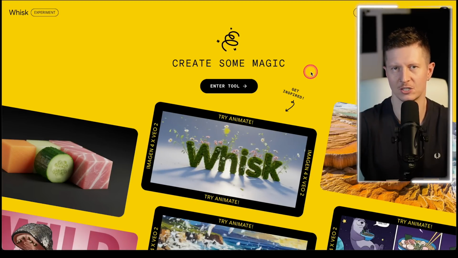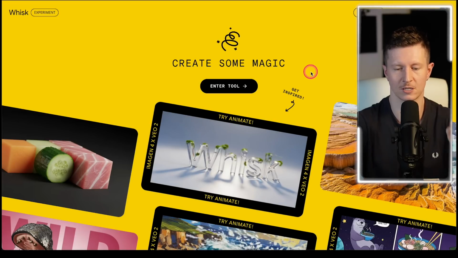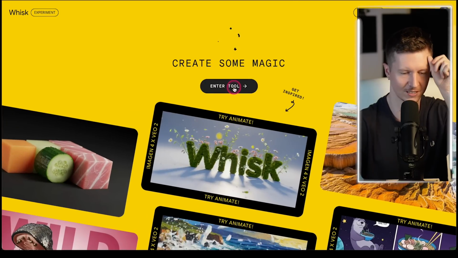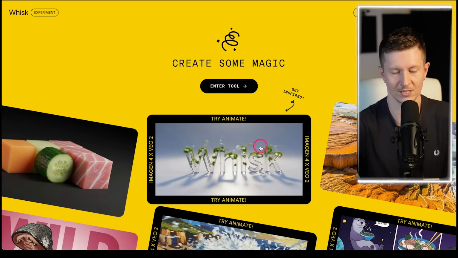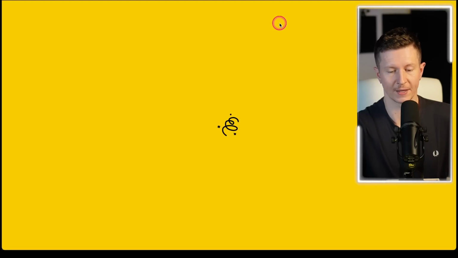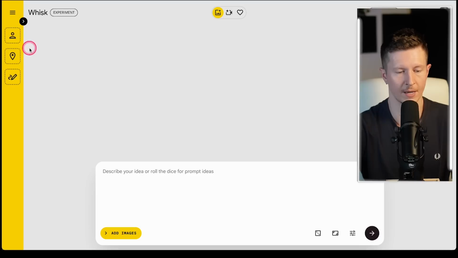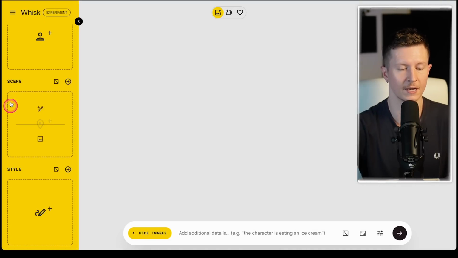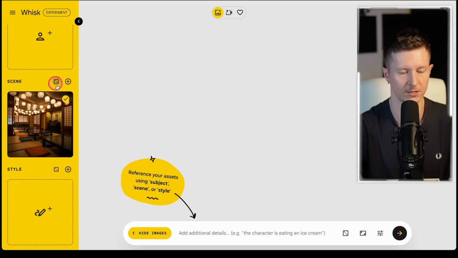And you can actually use the Imagen 4 image model in different locations. But we'll be using it in Whisk, because I particularly like their interface. You can see they put a lot of effort into making this seamless, sleek, and quite sexy. So you can simply enter the tool, and from here, you'll be taken to an image generation. And on the left-hand side, you have the option of adding a subject, a scene, or a style, and 3 separate types of image prompts. You can click this little dice icon, and it will randomly generate one for you as well.